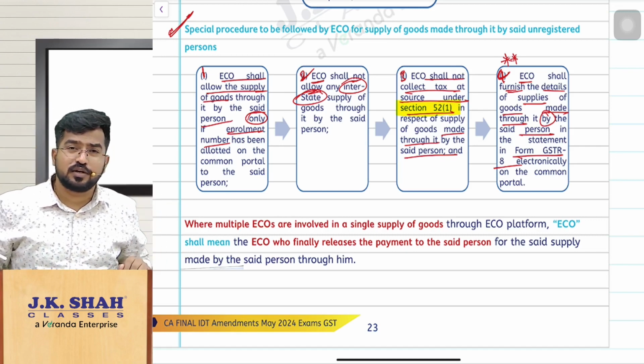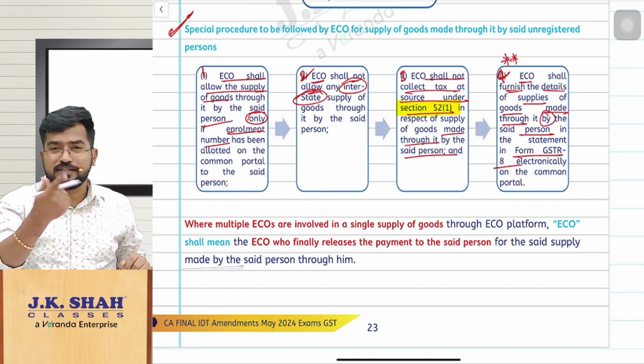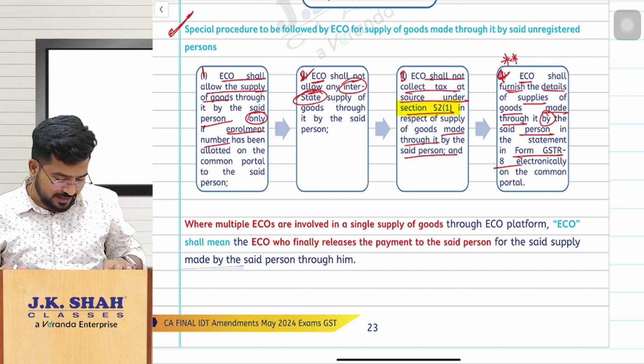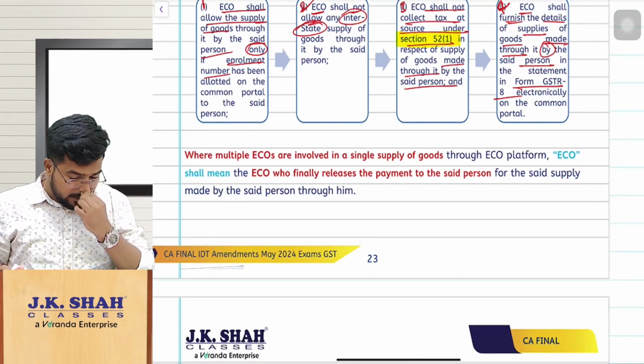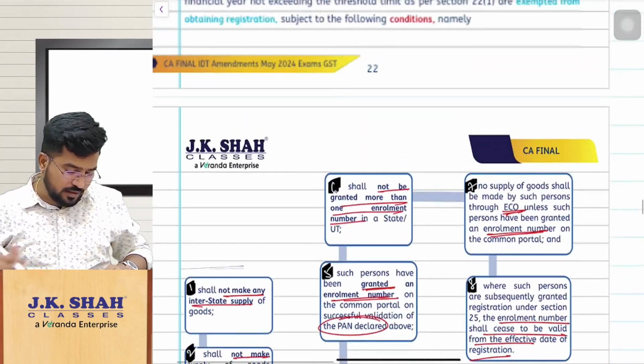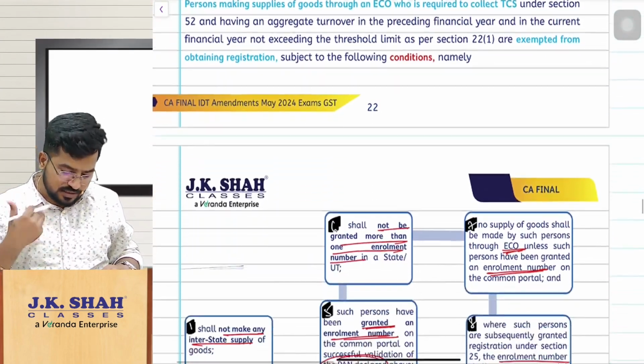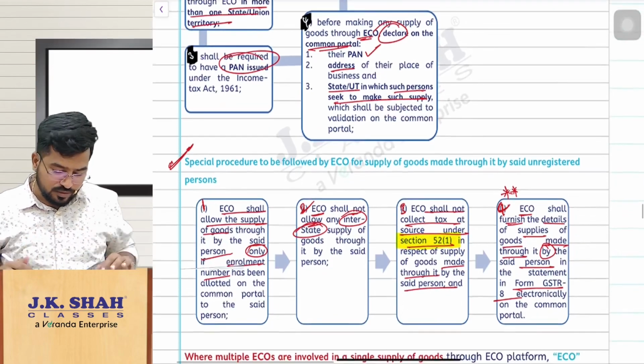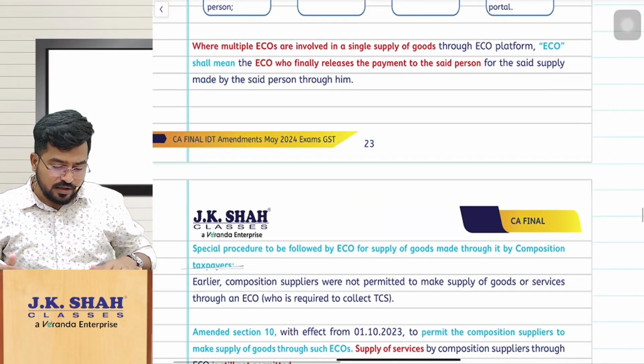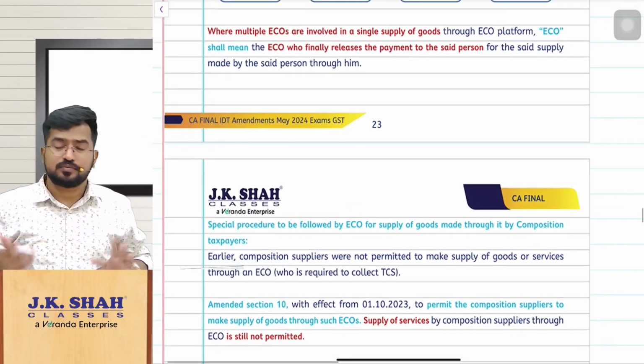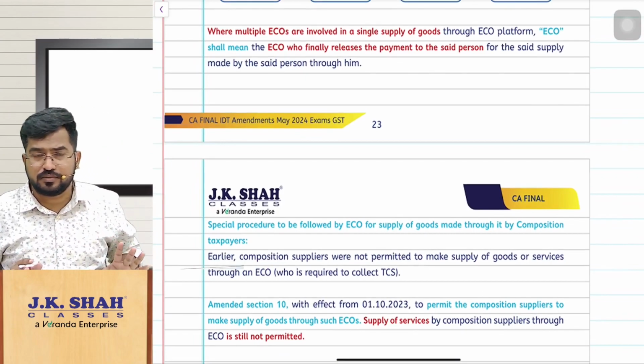So you are increasing the workload for the e-commerce operator. He will increase his fees also for you. Okay, so that is the point. That is fine. And I repeat, in amendment 24 I am just discussing all the amendments which are related to this e-commerce operator only. And here finally there is one more doubt also. Hope you are clear till now.